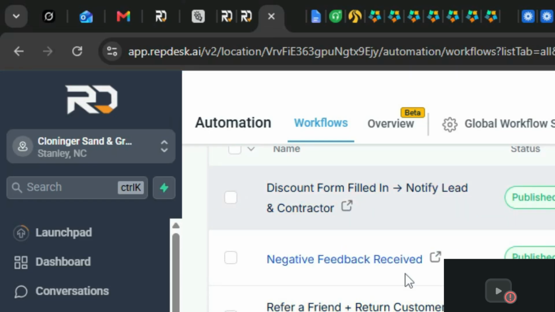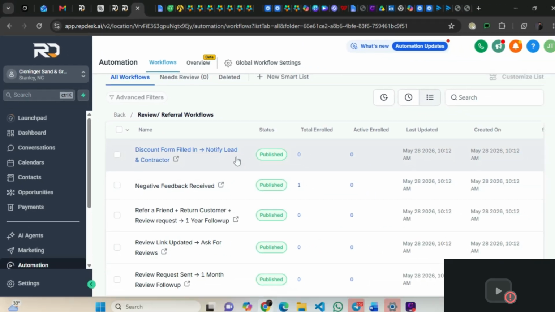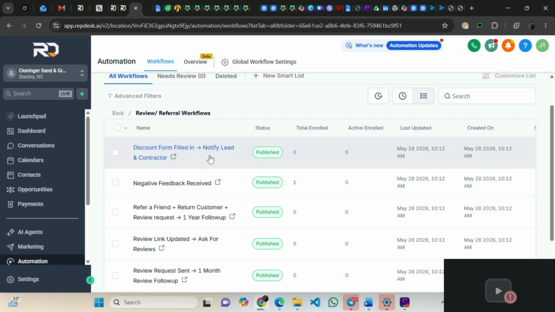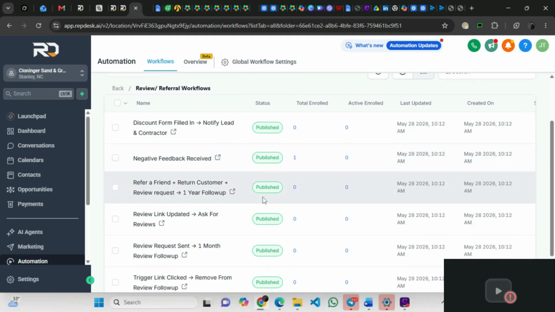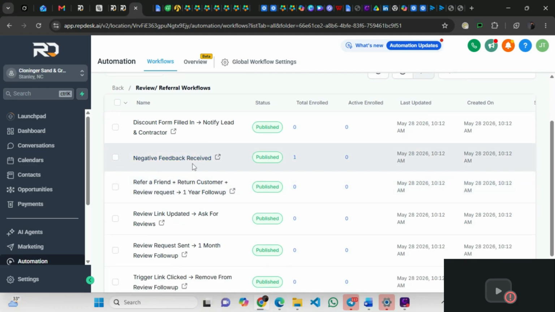These are for the discount form, and this is for negative feedback. Once the feedback is negative, it triggers this workflow.